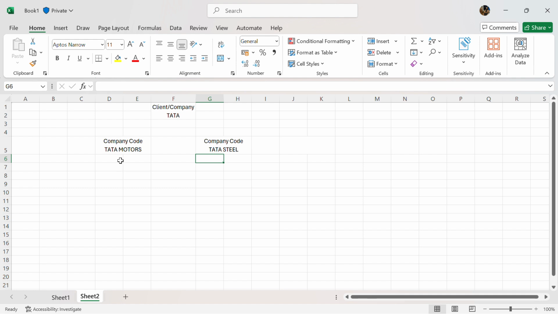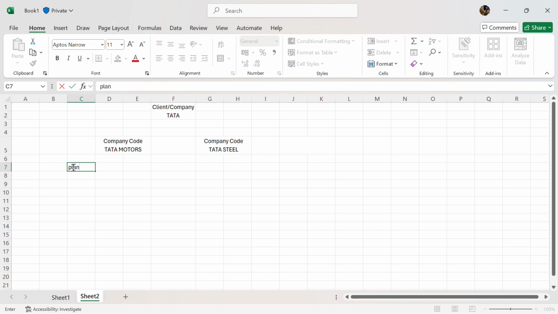Then we say that Tata Motors is right now present in two different states, Maharashtra and Gujarat. We will segregate it further, saying that one of its plants is in Pune and one of its plants is in Surat.